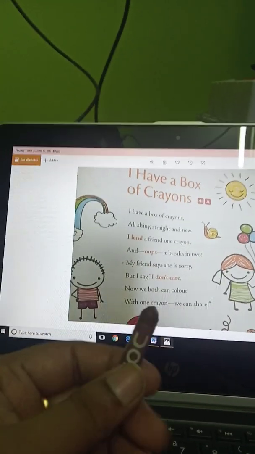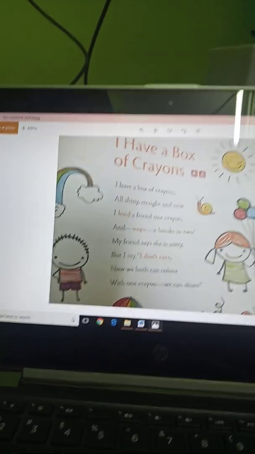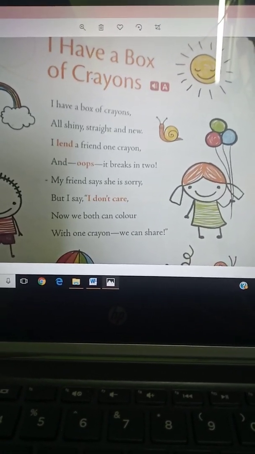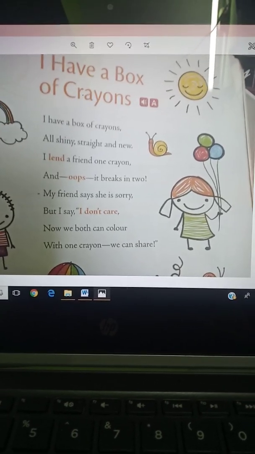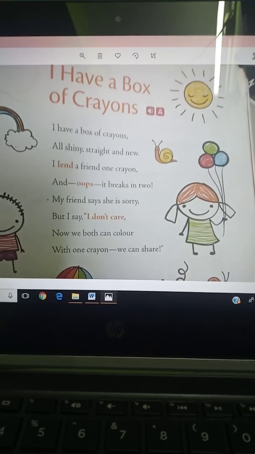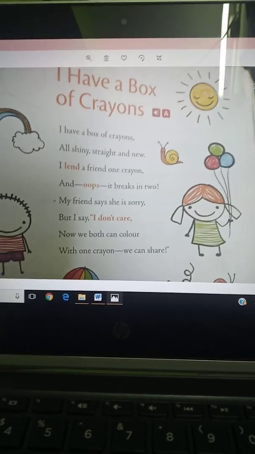Like if it is a brown crayon, by mistake, what happened? The speaker's friend has broken the crayon in two pieces. Understand? My friend says she is sorry. Then the speaker's friend came to the speaker and says, I am sorry. But I say, I don't care. The speaker says, I don't mind. It's all right. I don't mind.